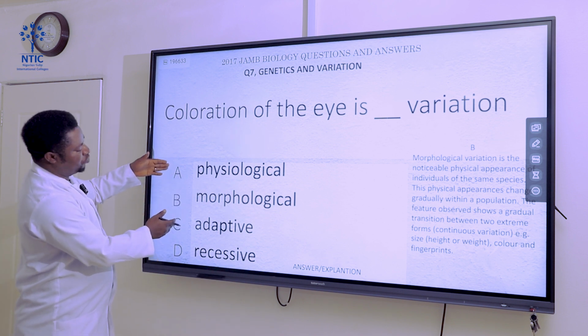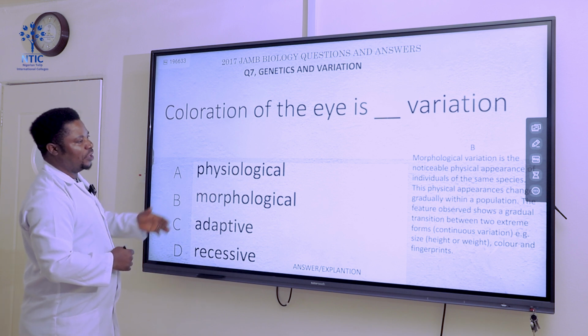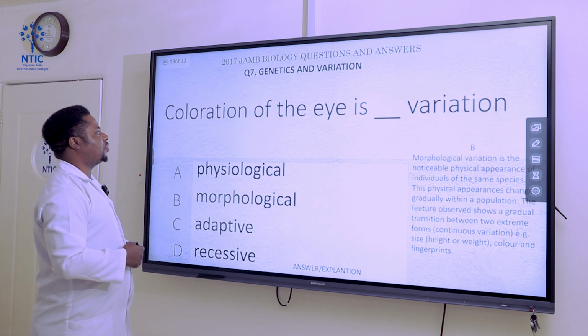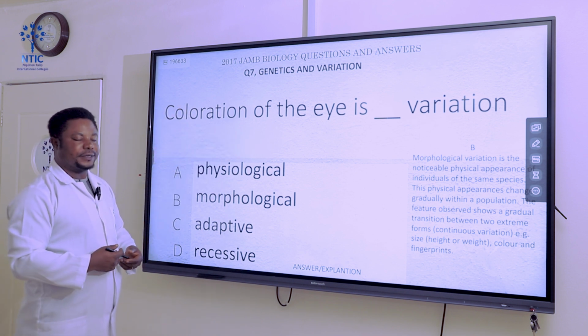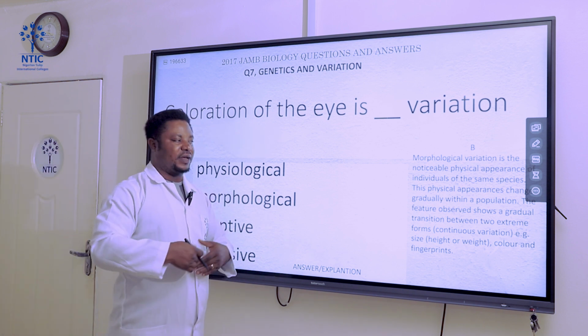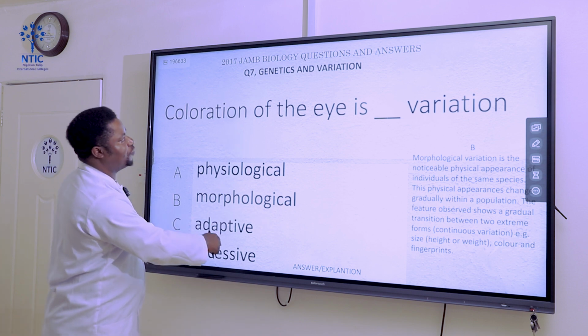And if you go to this, you will see that the correct answer is morphological variation, because this deals with the physical attributes of living organisms. Coloration of the eye is something you can see. It's not talking about the internal structure of the eye. So the answer to this is B, which is morphological variation.